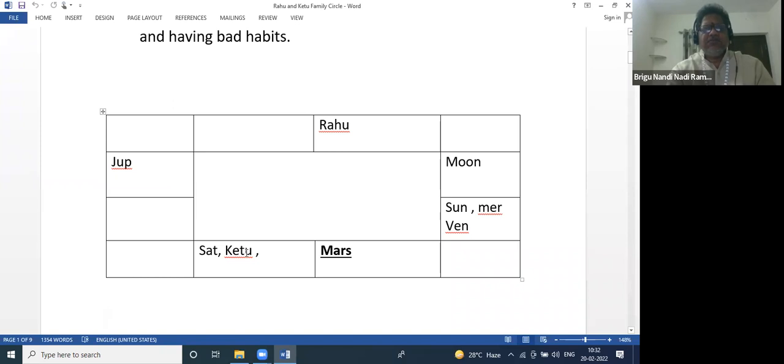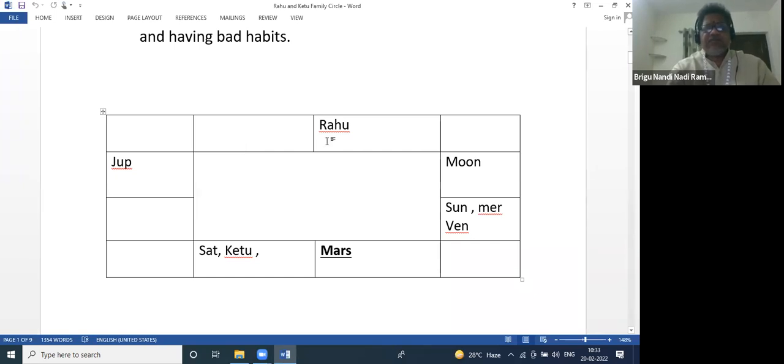So Rahu Ketu family circle, one side is our family members, and on another side there may be some other people, other country, other religion. So outside of the Rahu Ketu family circle denotes other country, other religion, other caste, like that.